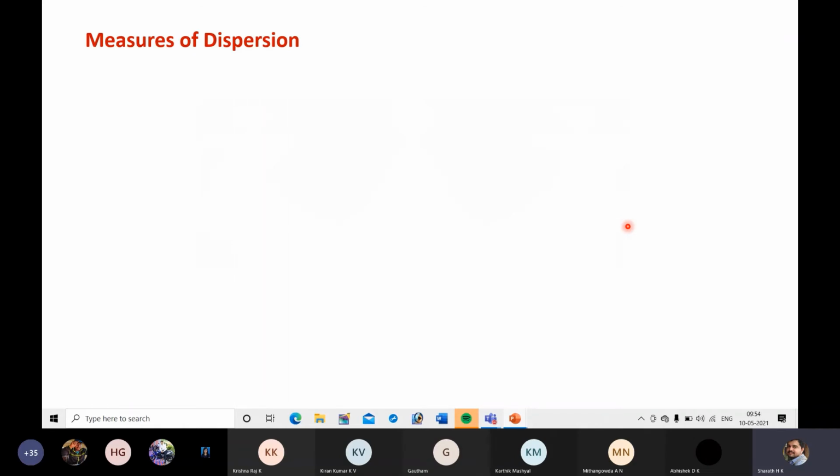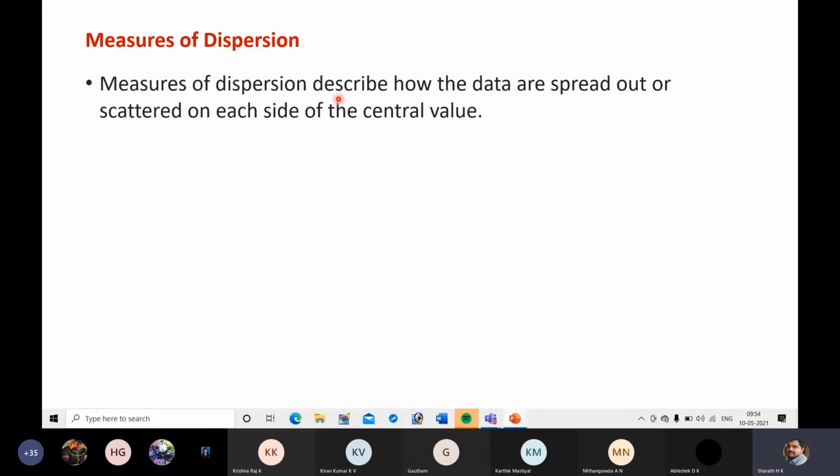Next, measures of dispersion. Dispersion means how much, and to what extent, the data is varying relative to the target. Measures of dispersion describe how the data are spread out or scattered on each side of the central value. Range is one of the measures of dispersion, where you have a lower value and a higher value.